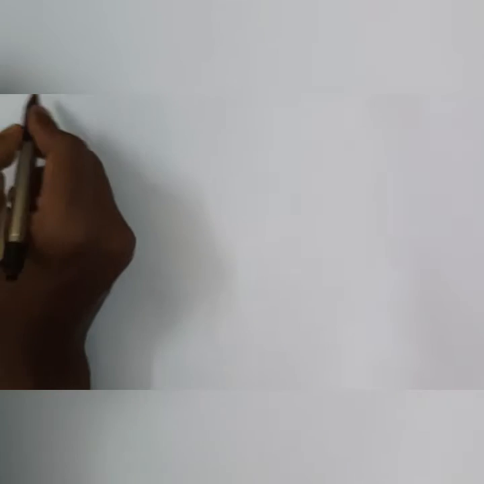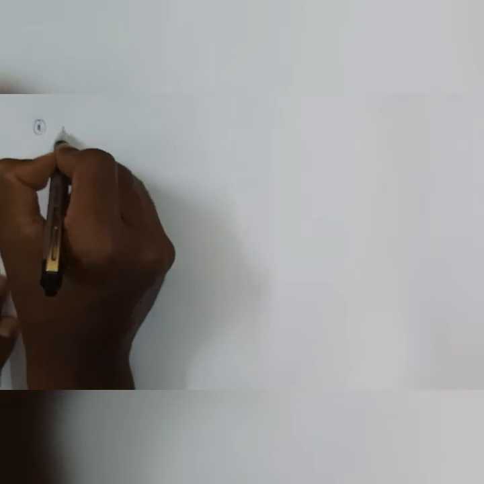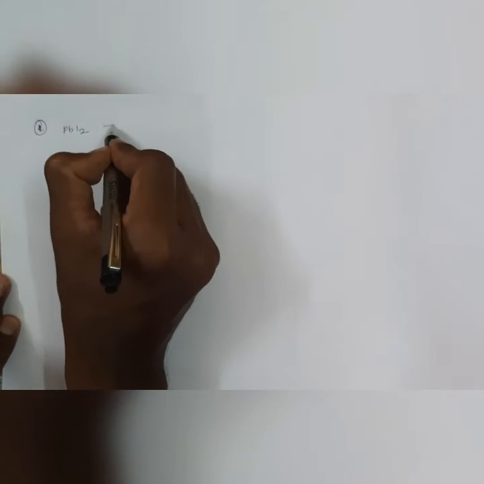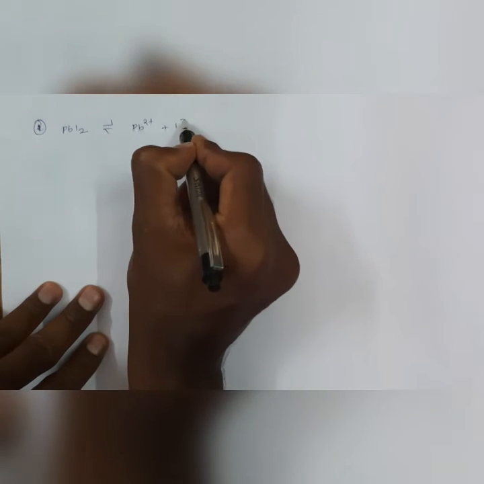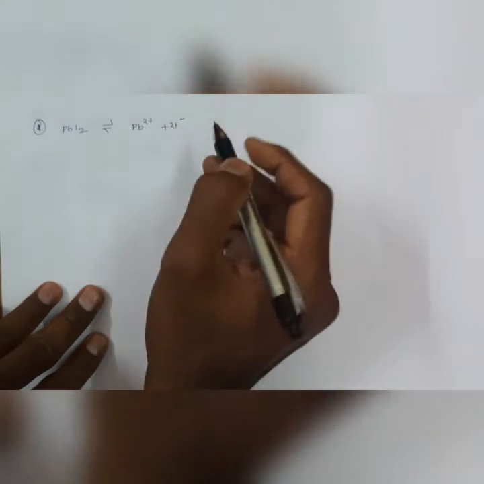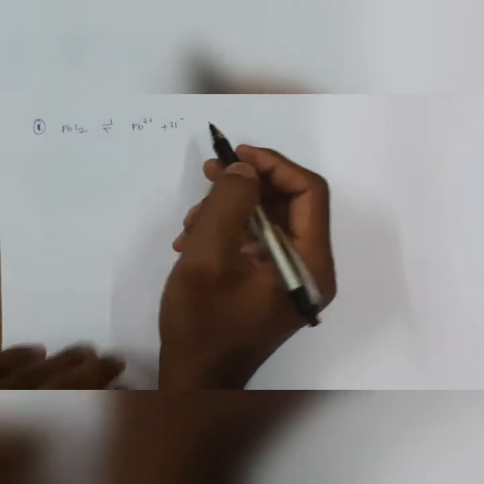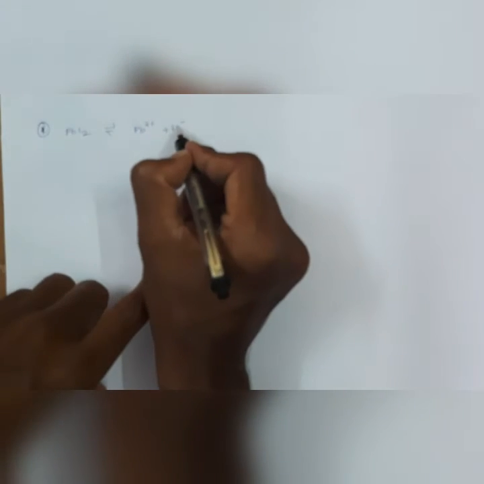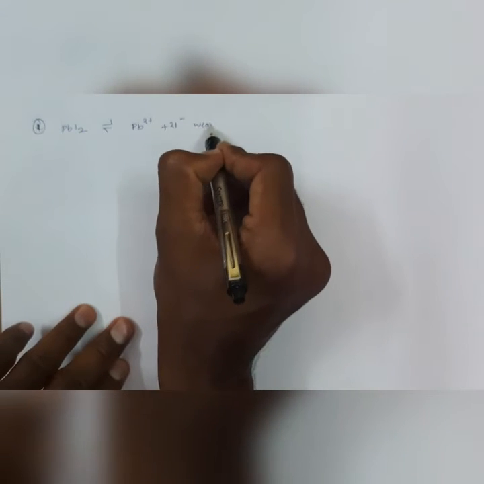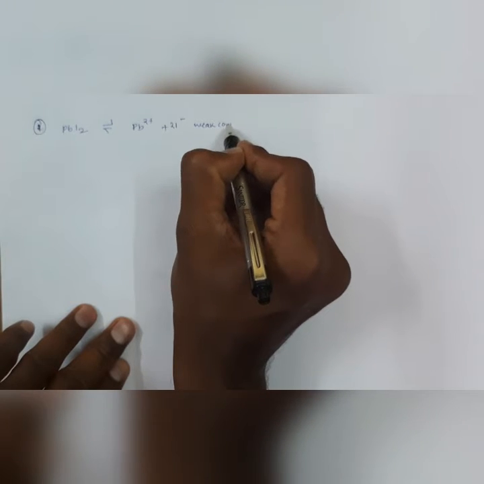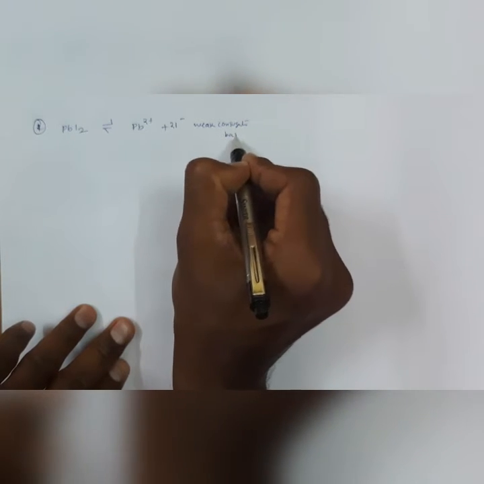Take a further example, PbI2, which dissociates into Pb2 plus and 2I minus. The condition is that the salt must contain a strong conjugate base. Here I minus is a weak conjugate base.